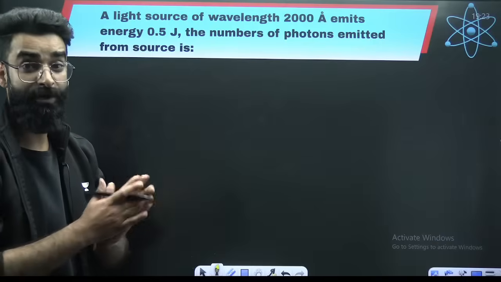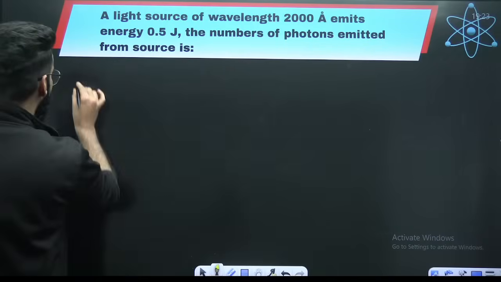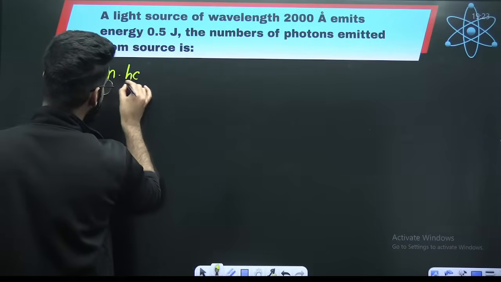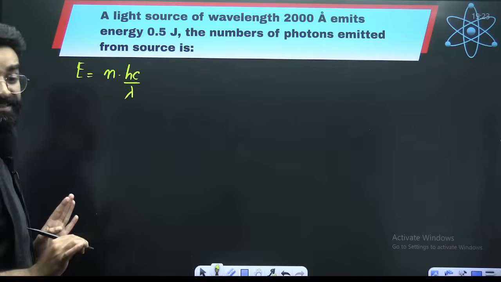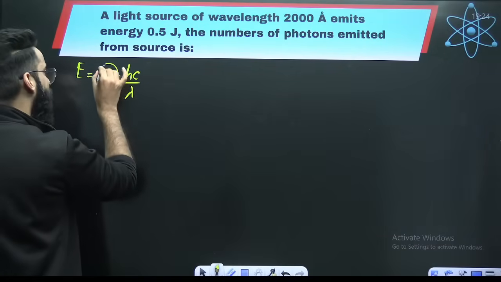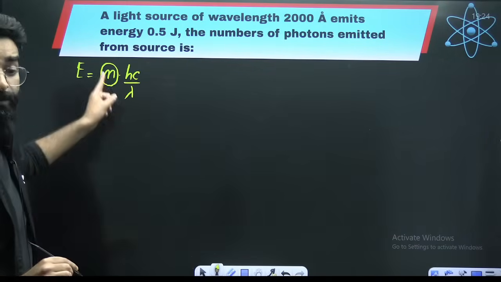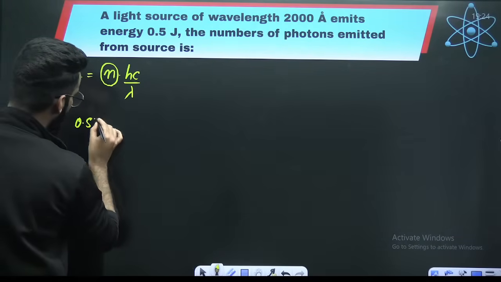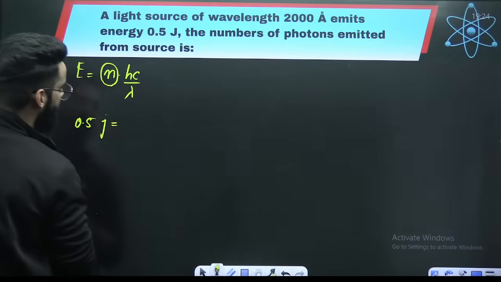So my dear students, how are you going to do it? See, energy carried by the light radiation is equal to n times hc divided by lambda. What do we have to calculate? The number of photons emitted from the source. We have to get the value of n. So over here, E value is given as 0.5 joules.